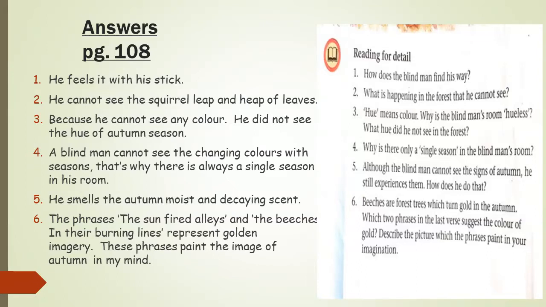And the blind man can also feel their color, the drift of embers to the ground. An ember is a small piece of burning coal or burning wood, and drift of embers to the ground means that in the autumn season everything becomes red, seems burning. So the blind man cannot see anything, but he can feel all these things with his sharp sense.